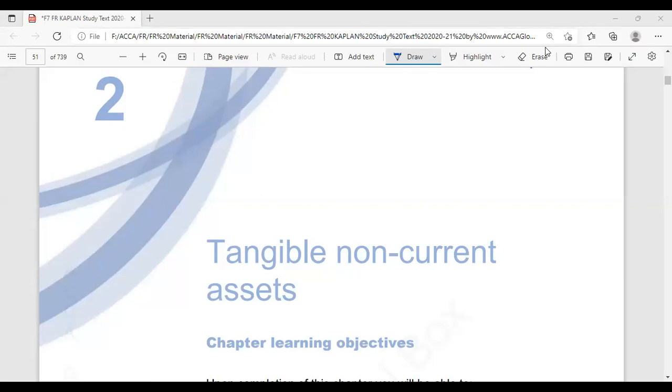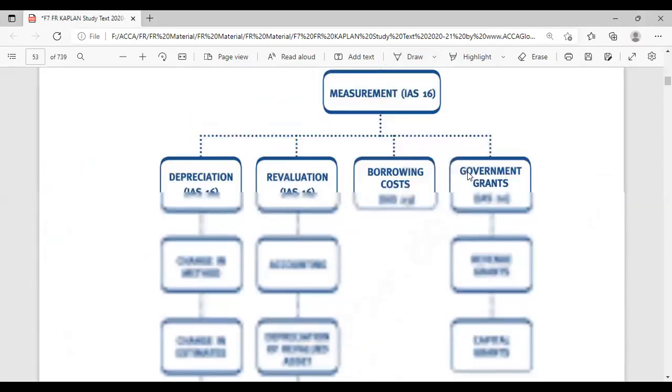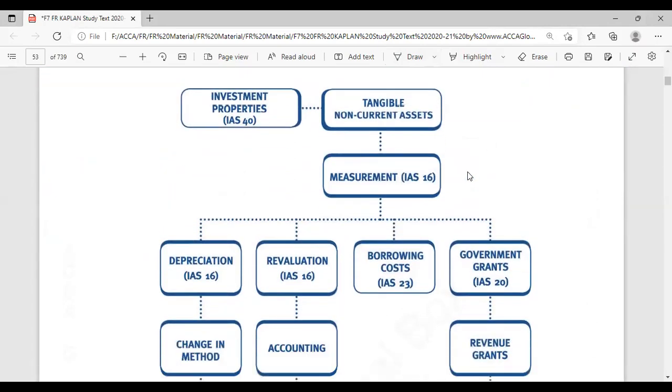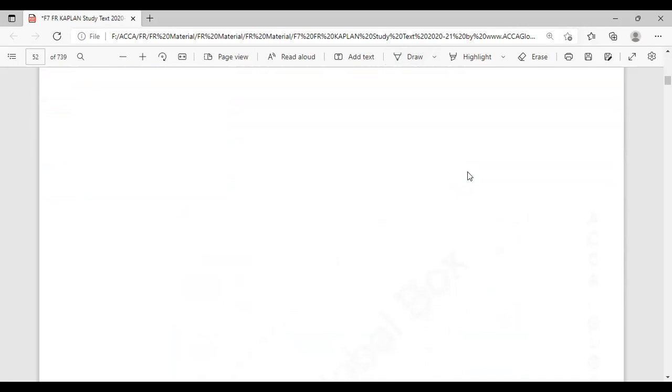Hi students. So coming to our next topic, tangible non-current assets. So IAS 16. In this chapter, we are going to discuss IAS 16, IAS 40 and IAS 20. Before going to that, what is meant by tangible non-current asset? This was provided in what IAS?